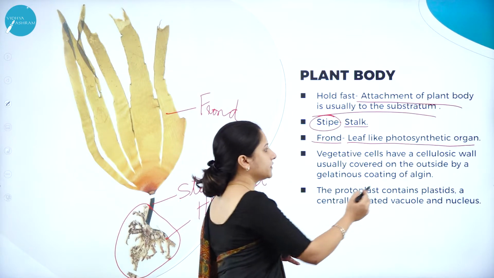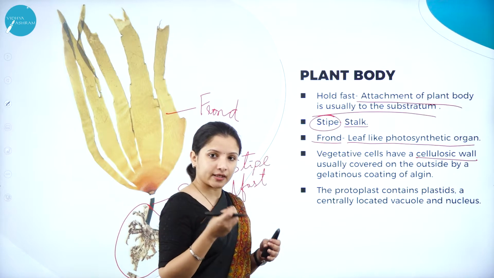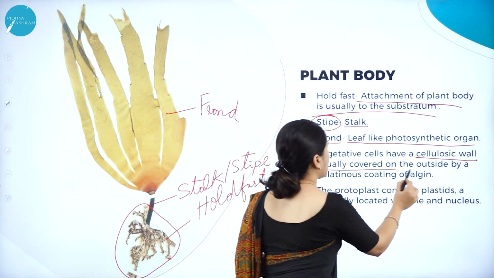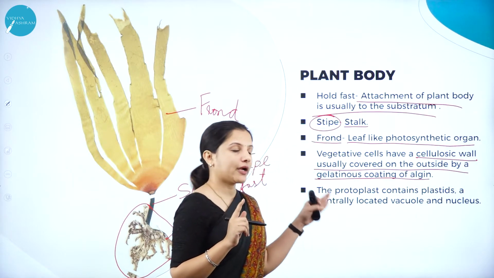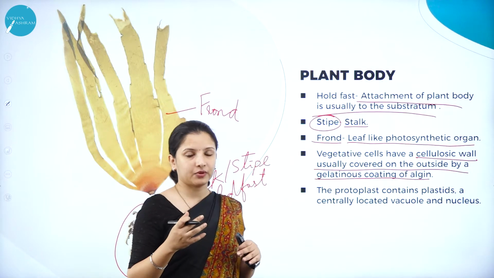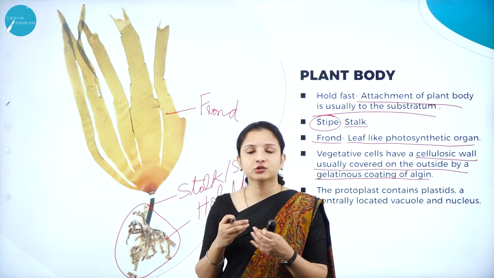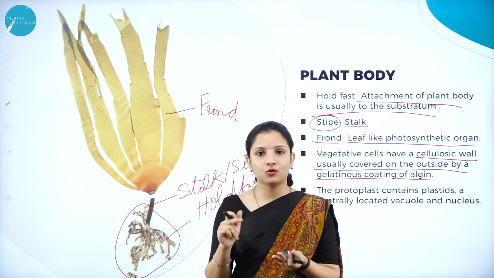And when it comes to the vegetative cells of the algae, these vegetative cells are made up of a cellulosic wall, meaning the wall contains cellulose, and it is usually covered on the outside by a gelatinous coating of algin. So why is this gelatinous coating present? Because these algae are usually underwater, and that is why it is slimy. To prevent them from rotting, this gelatinous coat will be present.